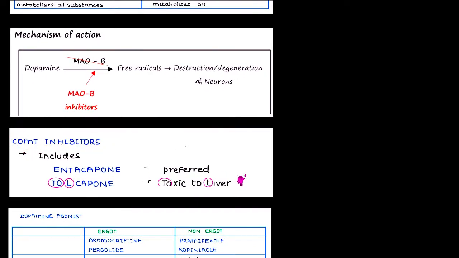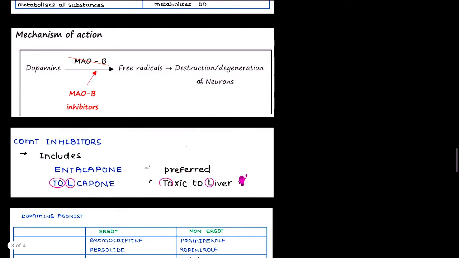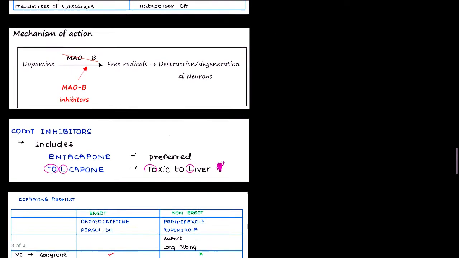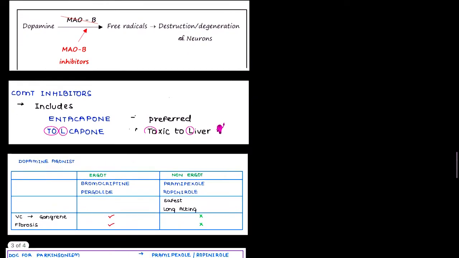Now, the COMT inhibitors that we need to know about are entacapone and tolcapone. Entacapone is preferred, but tolcapone is not used nowadays because it is toxic to the liver. So the next drug that we need to know about: we talked about the factor that saves dopamine from its degradation.